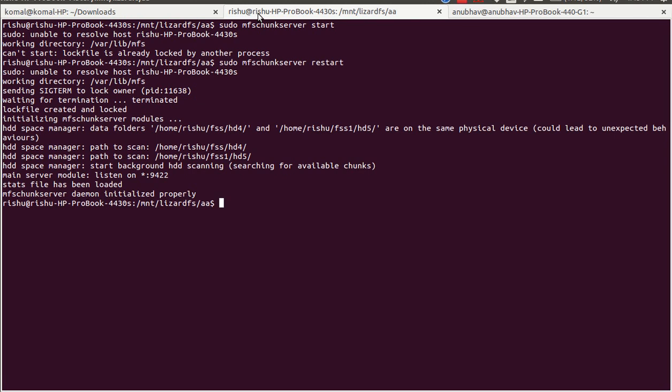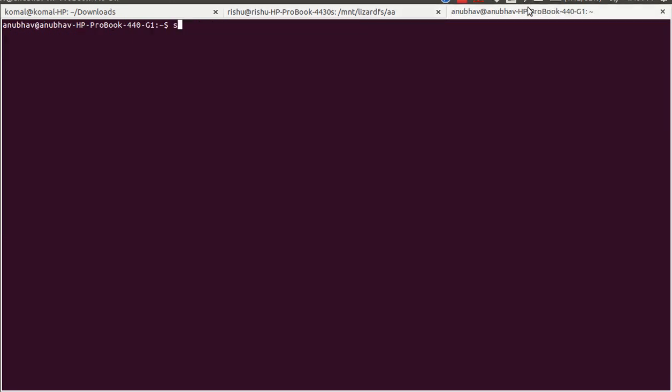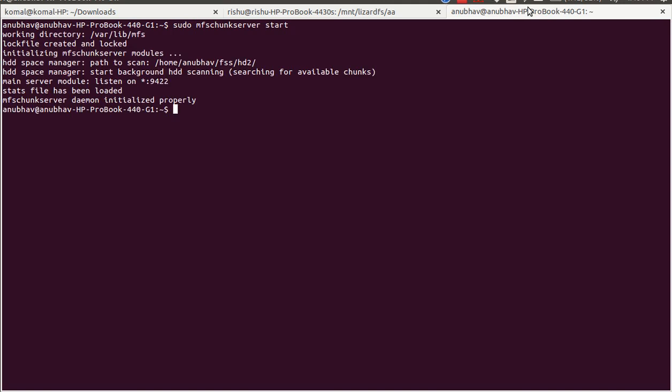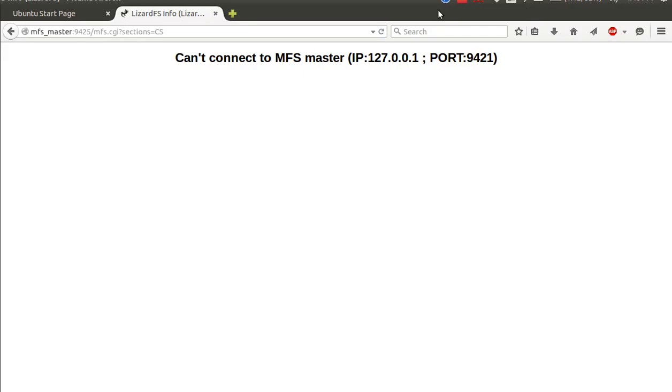It has restarted, and I'm also making it a metalogger, so it has started. Another machine also has a chunk server. It has started. Onto the browser, it will look like this.